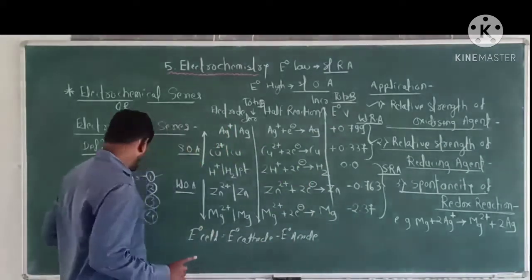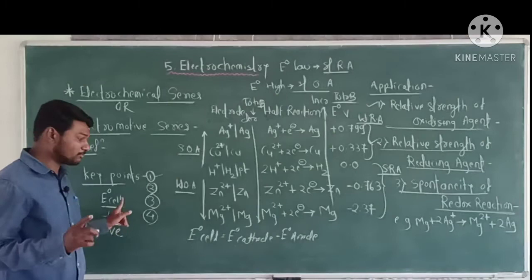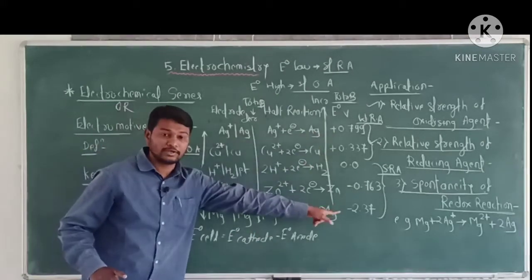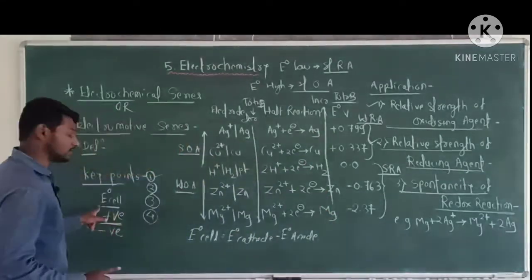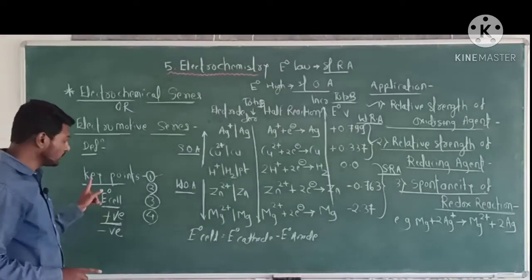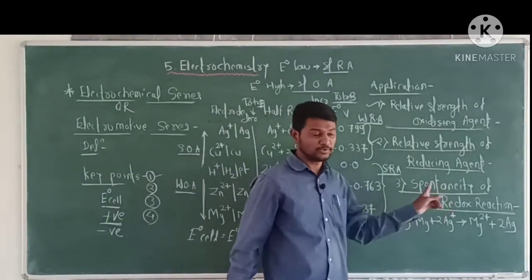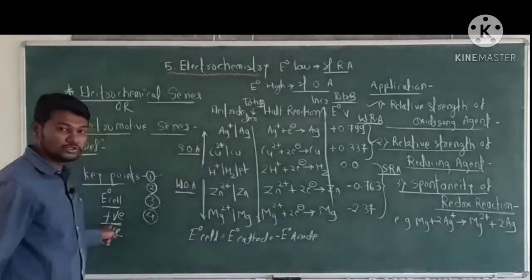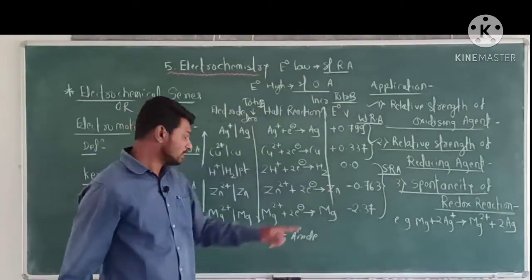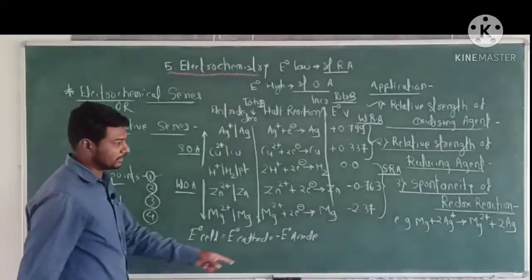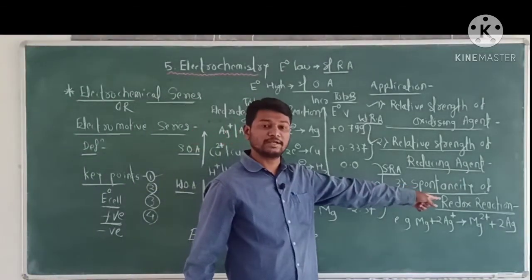From E0 cell, determine the spontaneous direction of redox reaction. If E0 cell is positive, then the reaction is spontaneous. If E0 cell is negative, then the reaction is non-spontaneous.